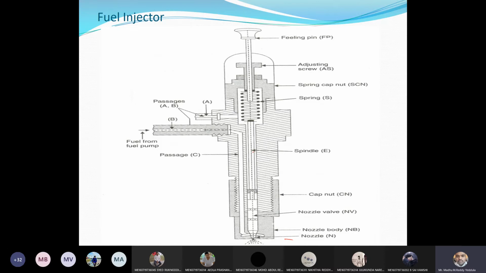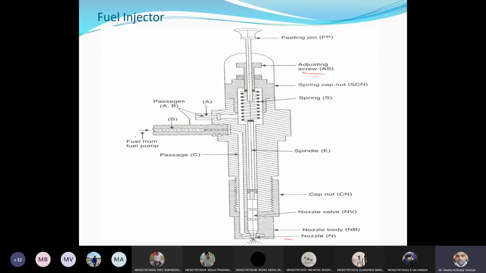This is the spindle. This is the spring. Wherever valves are there, the valves are sitting in position with the help of spring force only, because the opening is taken care of by the cam, but the closing of valves is taken care of by the spring. So cams are used to open the valve, but the valve comes back to its position with the help of the spring force. This is the spring and spring cap nut, and this is the adjusting screw to adjust the tension of the spring, and this is the feeling pin.